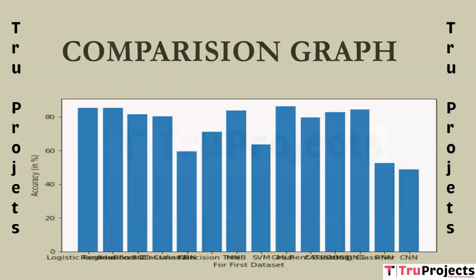Comparison graph. Here, on the x-axis, we can see all the algorithm names represented, and on the y-axis, we can see the accuracy scores. This is the comparison graph of this particular project. Among all the algorithms, MLP is performing well, so MLP is used for the prediction purpose in the front end.